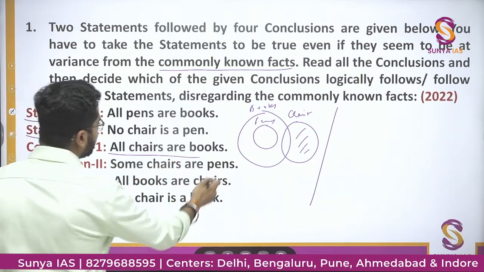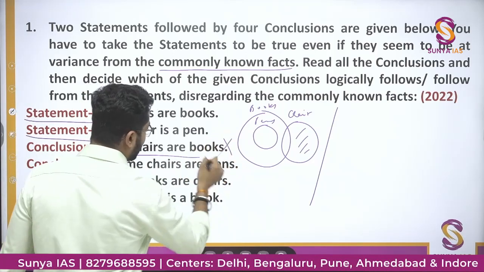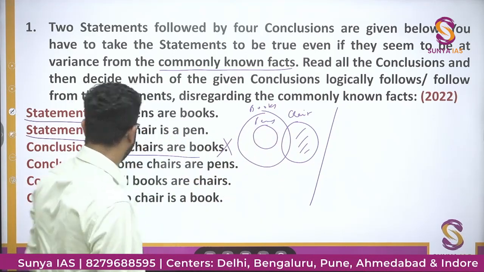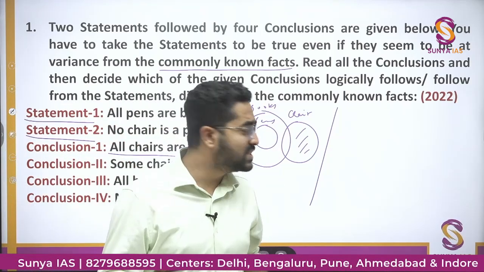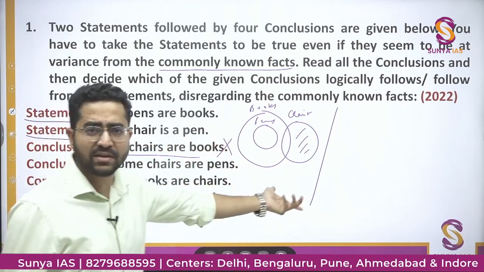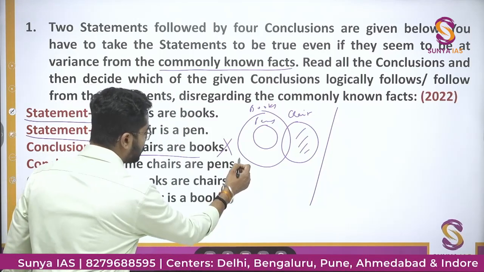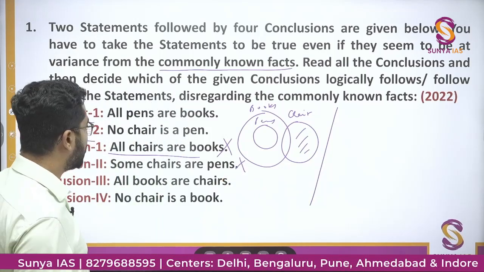तो all chairs are books, no, so this statement is wrong. All chairs are not books. Some chairs are pens, no, it is given in the statement too that no chair is a pen, so some chairs are pens, no, this is also wrong. These two conclusions are wrong.